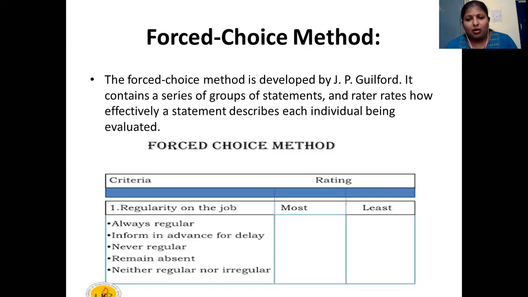Most of the times he is regular, or least times he is regular, right? So here you decide upon the employees, and then rate them. That is, rating is only done on 2 categories here, only the best and the least, okay. So why are you forcing that? That is why it is called the forced choice method. You are forcing the rater or the appraiser to choose any of these categories. Nothing like an average system here, nothing like mediocre performance here, no, okay. You have to put your employees either in best or in the worst. So that is how the forced distribution method works.